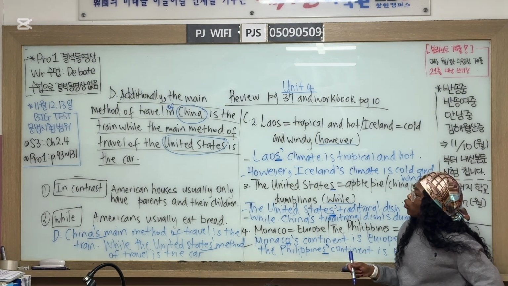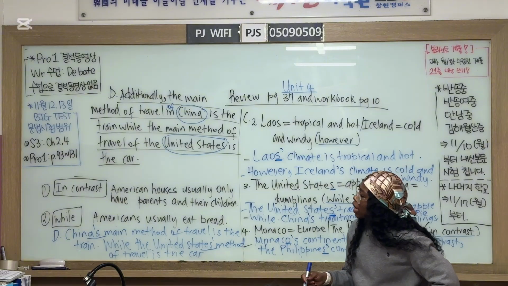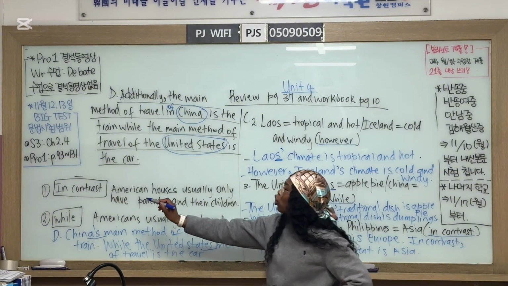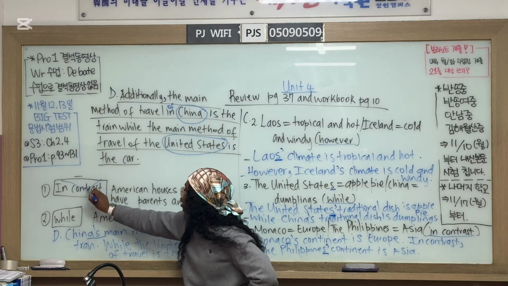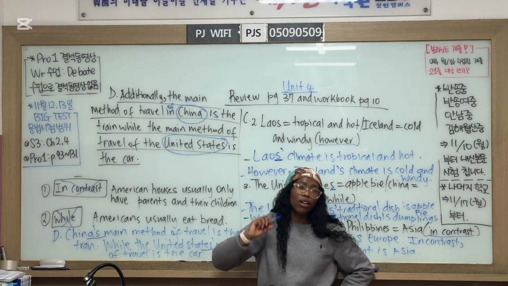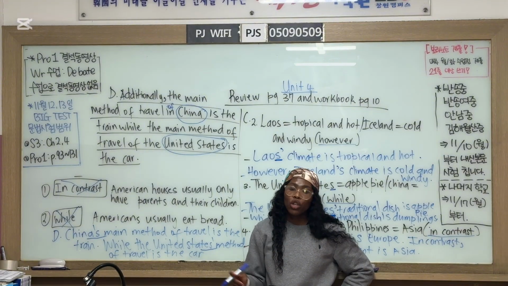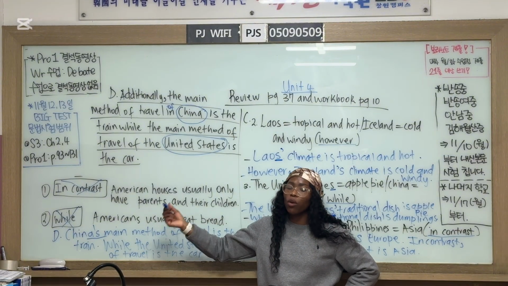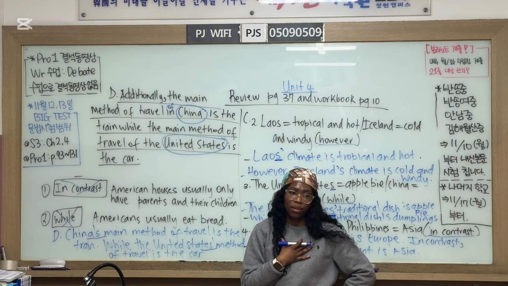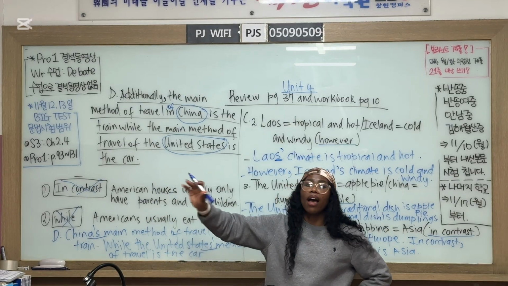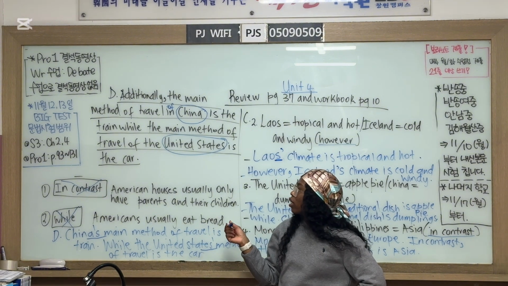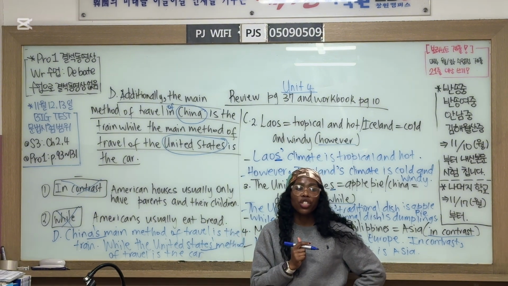Okay, now we have to move on to D number 1. They said we must delete "in contrast" and delete "while" and write other contrasting connectors. So we have to replace these ones with our own contrasting connectors. We have to delete these ones that are in a marked box. So how do we change? What do we change it to?